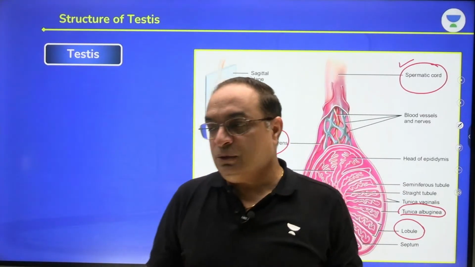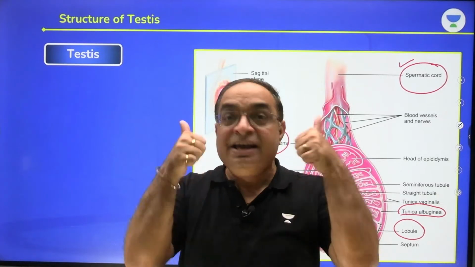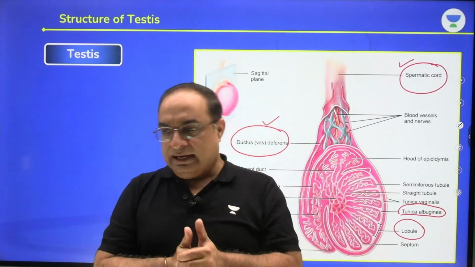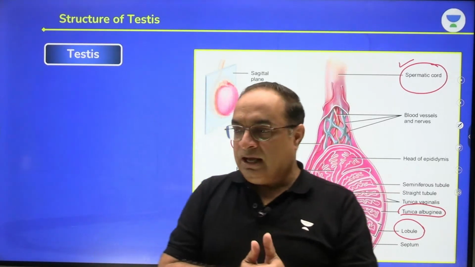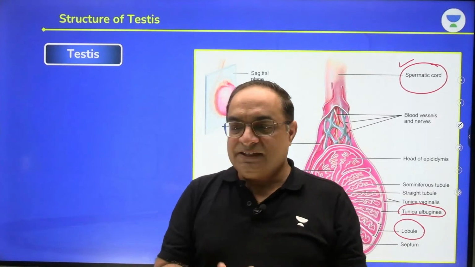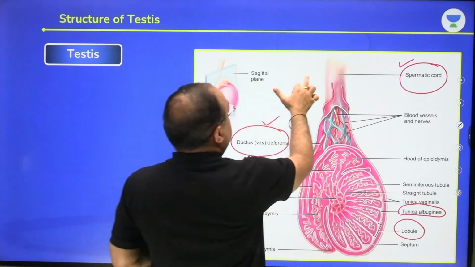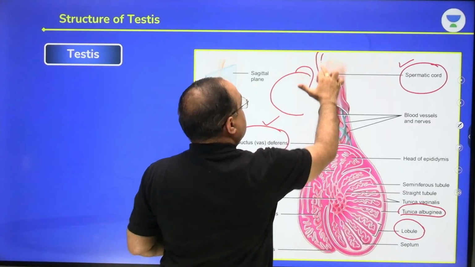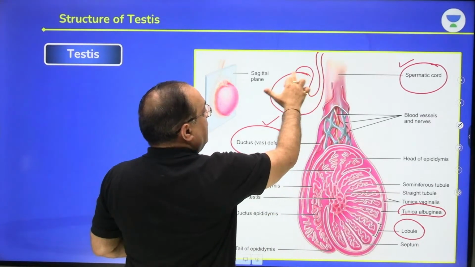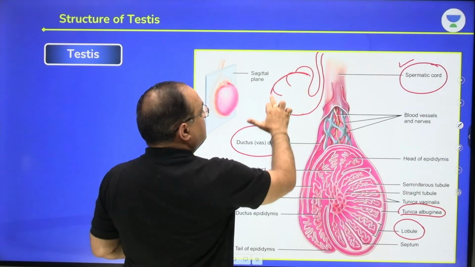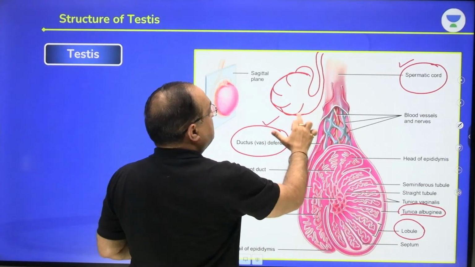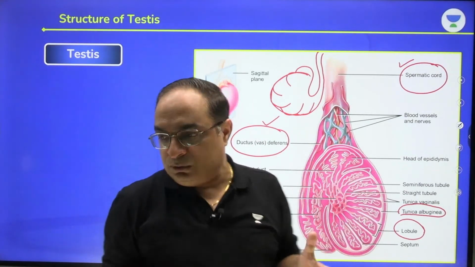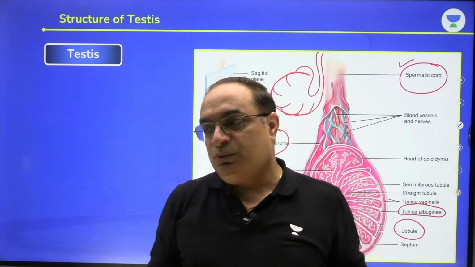How many testicular lobules are present in one testes? Very easy question I have asked you. Suppose this is testes, and this is the vas deferens. Tunica albuginea enters into the testes and forms compartments or chambers. What are these chambers called? Testicular lobules. Gyandeep has said right, 200 to 250.